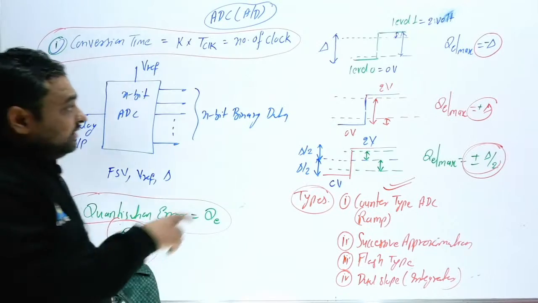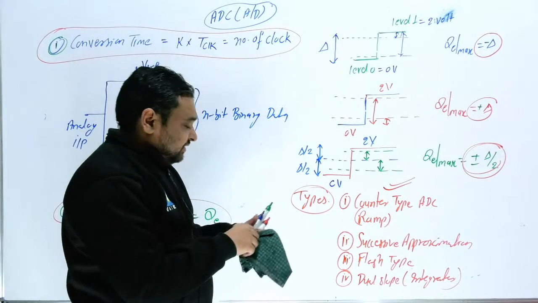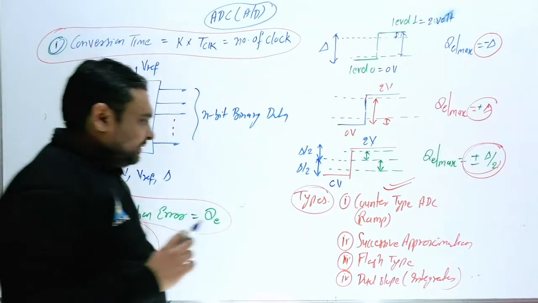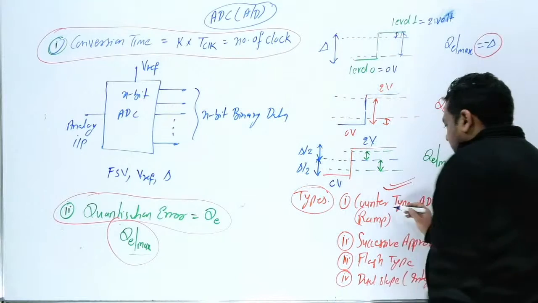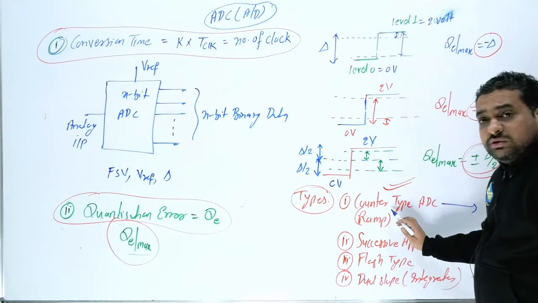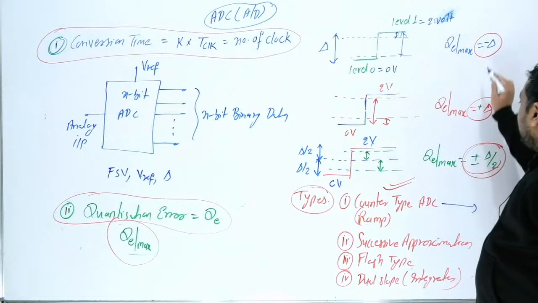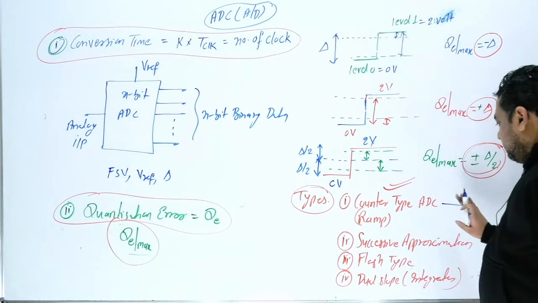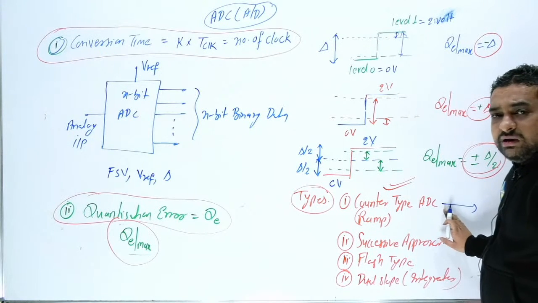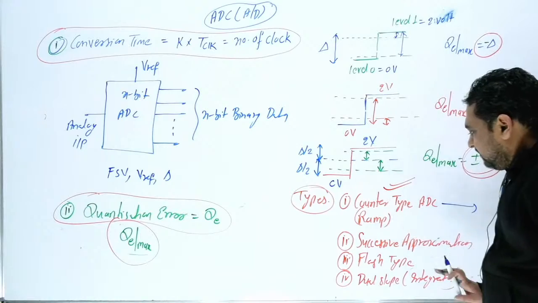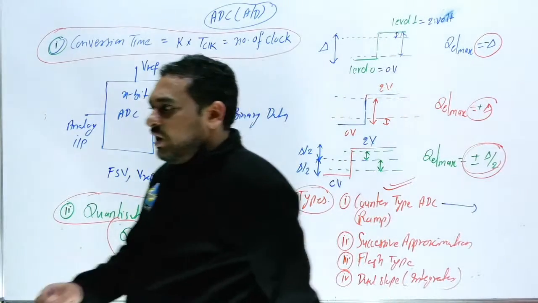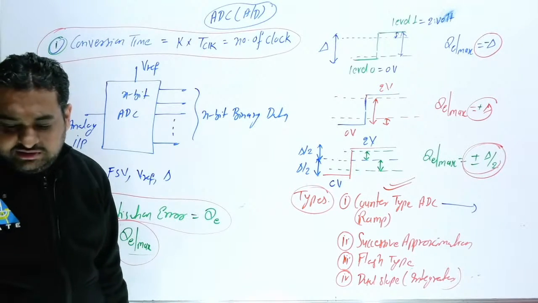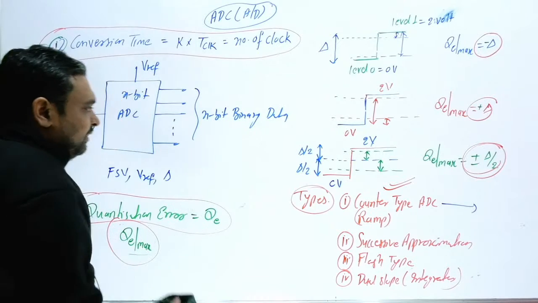Now I will ask you, if you remember: what is the maximum possible quantization error in counter type ADC? I am waiting for your answer. Del or del by 2? I am not interested in minus or plus, I am interested in the maximum possible error.